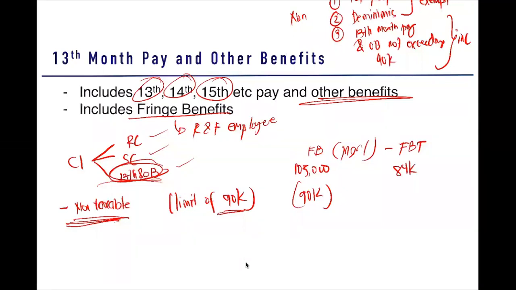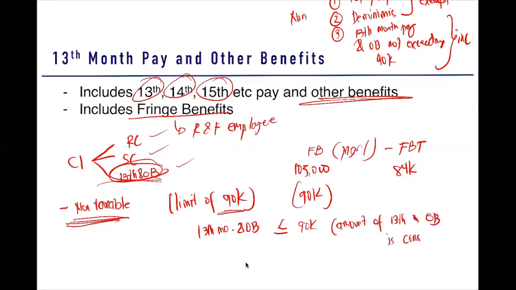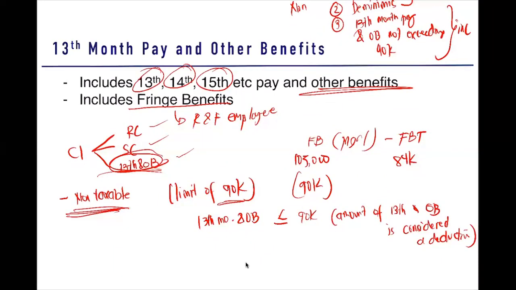So, it's either ganito. 13th month and other benefits is less than or equal to 90,000. The amount of 13th and other benefits is considered a deduction. Okay? But if it's greater than 90,000, the amount of deduction is 90,000.